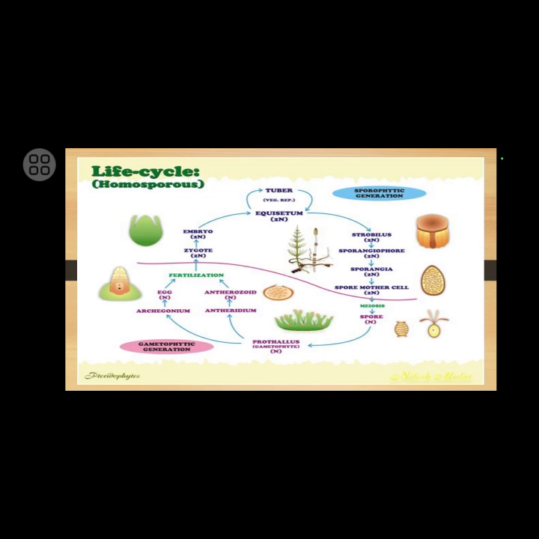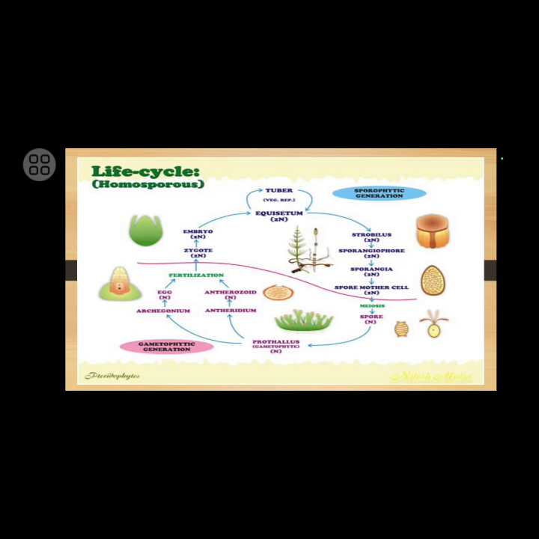The female reproductive organ is called the archegonium, while the male reproductive organ is called the antheridium. Inside the archegonium, egg is produced, and inside the antheridium, antherozoids or the sperms are produced. After the process of fertilization, zygote is produced. The zygote gives rise to the embryo, and the embryo germinates into Equisetum sporophyte.